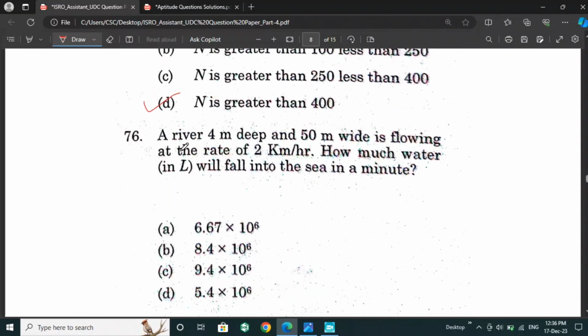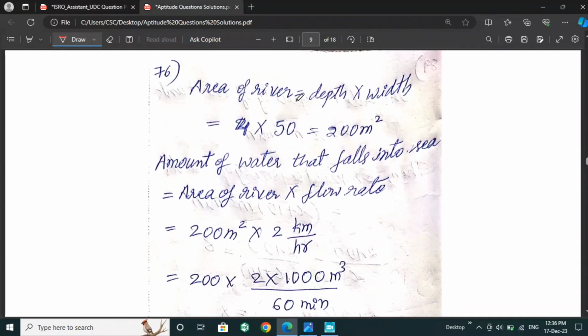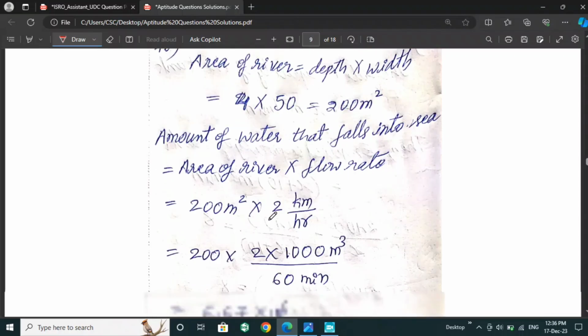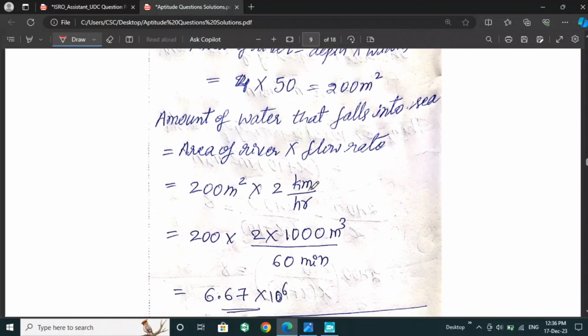Next is, a river 4 meter deep and 50 meter wide is flowing at the rate of 2 km/h. How much water in liters will fall into the sea in a minute? For this question, if we take the area of the river, depth into width is 200 meters square. Then the amount of water that flows into the sea is area of the river into flow rate, so 200 meters square into 2 km/h.